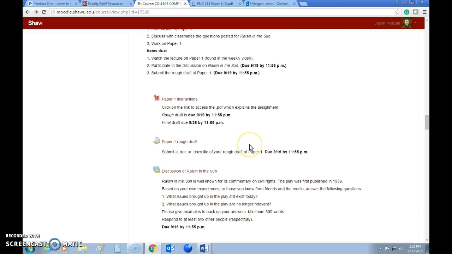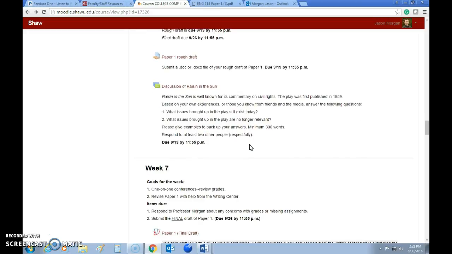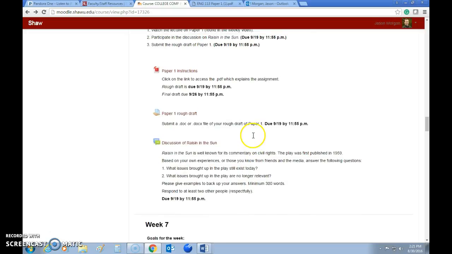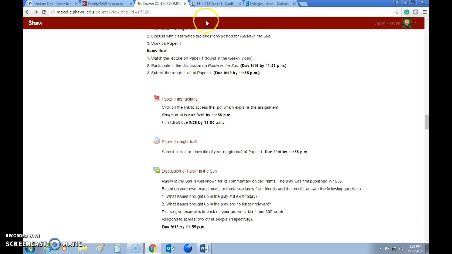So that's what we're doing for week 6. Again, the final draft is down here, so if you want to see how you'll eventually get graded, you can go to the rubric. But for this week, again, the instructions are here for this paper, and rough draft, you submit it. Now keep in mind, when I grade it, this is a college paper.